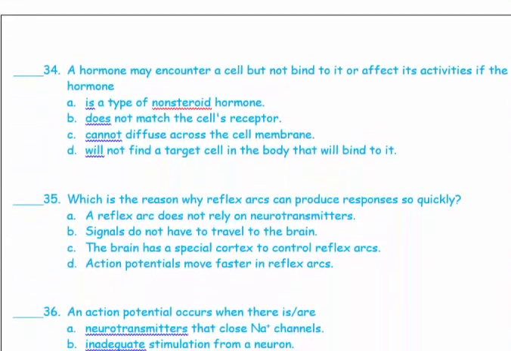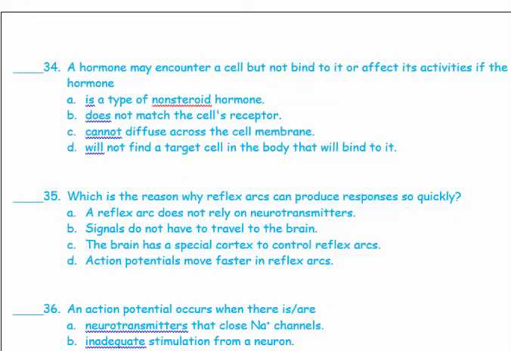34. A hormone may encounter a cell but not bind to it or affect its activities if the hormone doesn't match the cell receptor. Let's remember that hormones circulate in your body, but they only go to a specific type of cell. For example, a thyroid hormone is going to target a certain cell. The pituitary releases hormones that are targeting, for example, the ovaries, and they only get to the ovaries. Although they pass all around your body, they are only read and taken by the ovaries. So if it doesn't match the cell's receptor, it's not going to affect the cell.